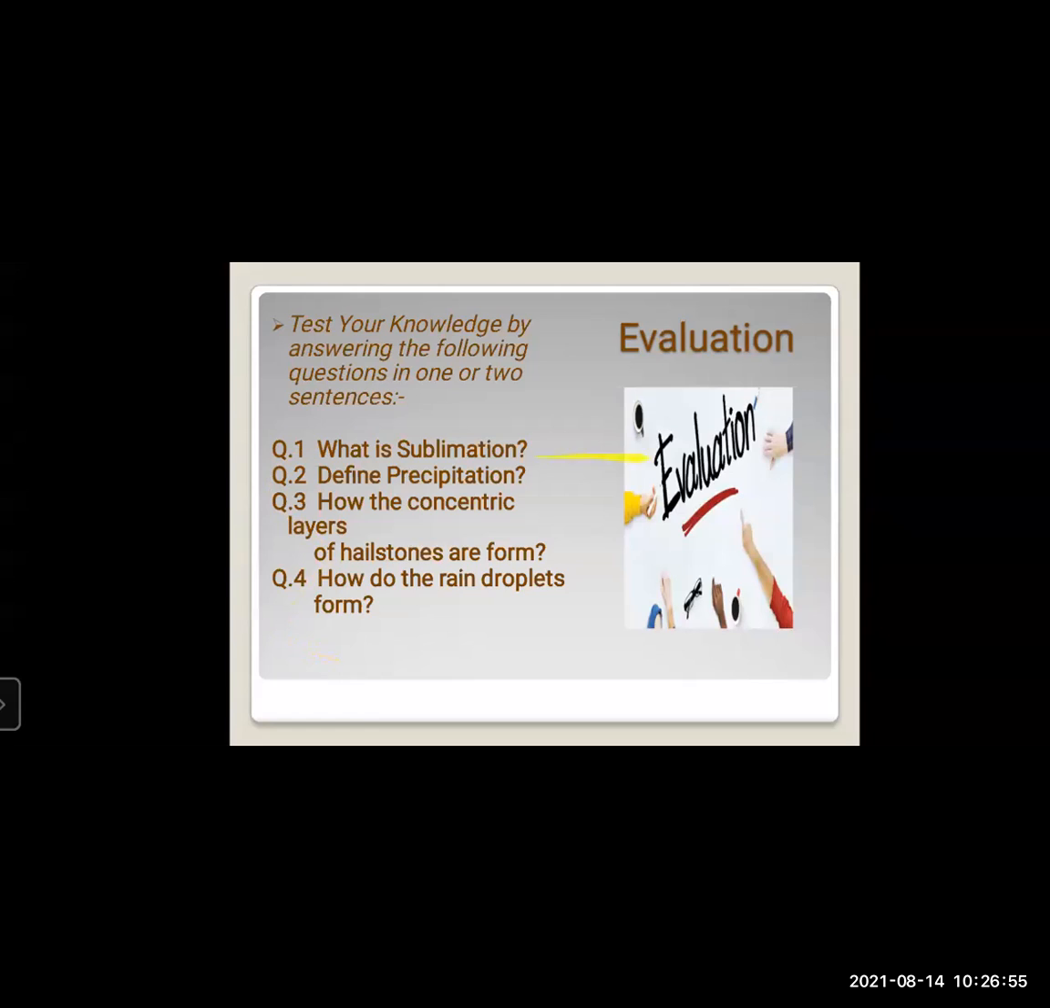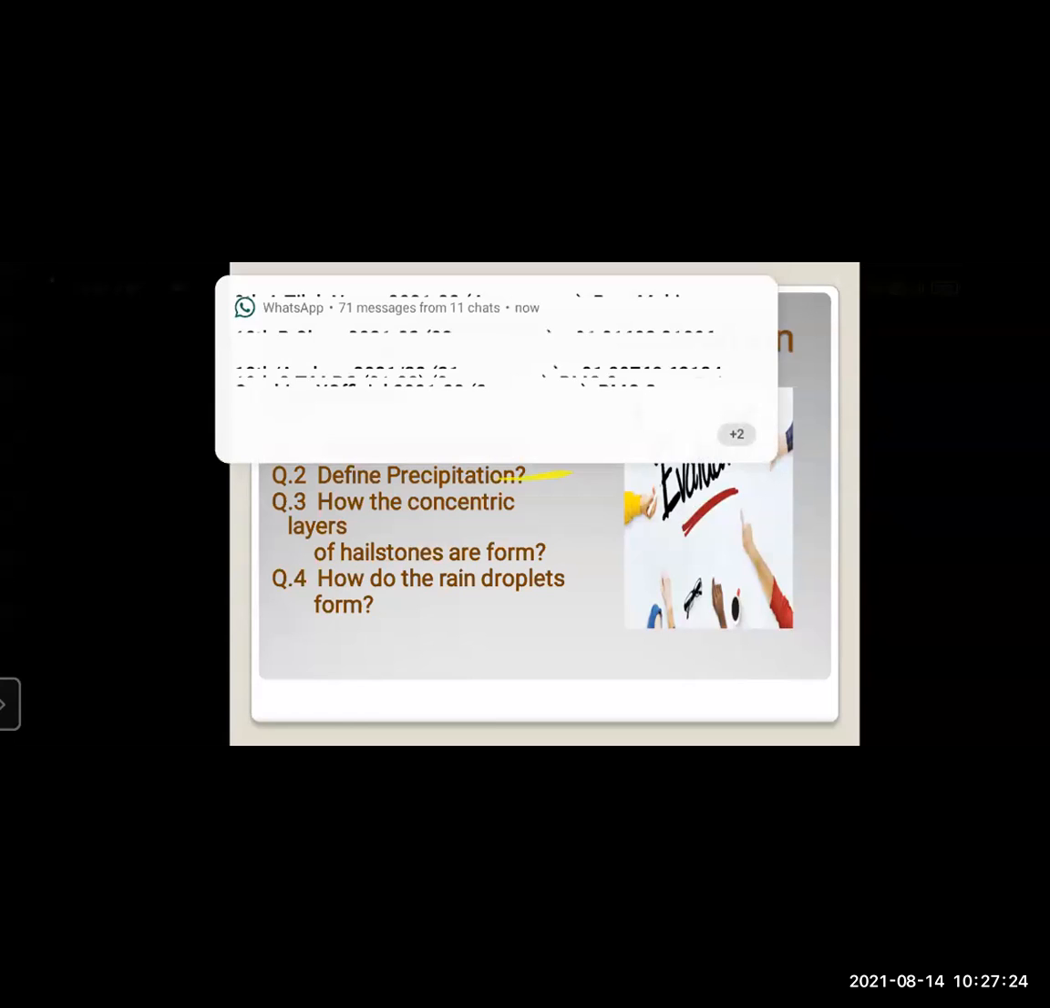Yes, what is sublimation? Sublimation means what? We'll revise all the 4 questions. What is sublimation? It is a chemical process. Keep the example in your mind about the ice cubes which shrink in the freezer. And then define precipitation. Water which falls in the solid or liquid state from the clouds to the ground is known as precipitation.